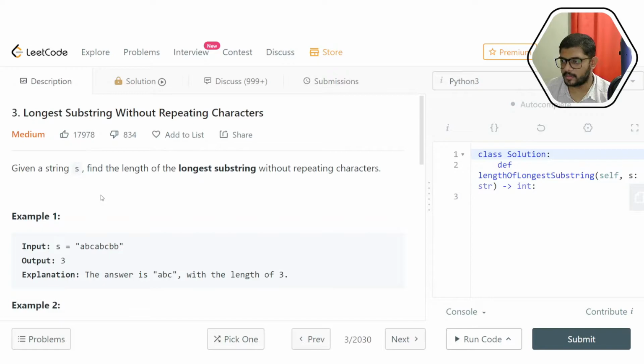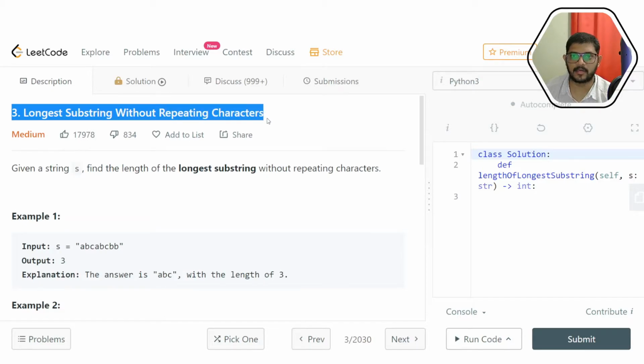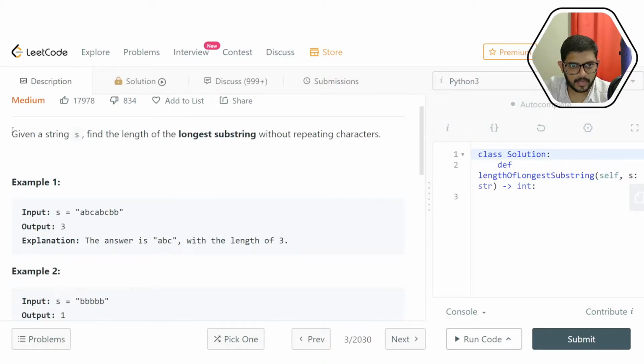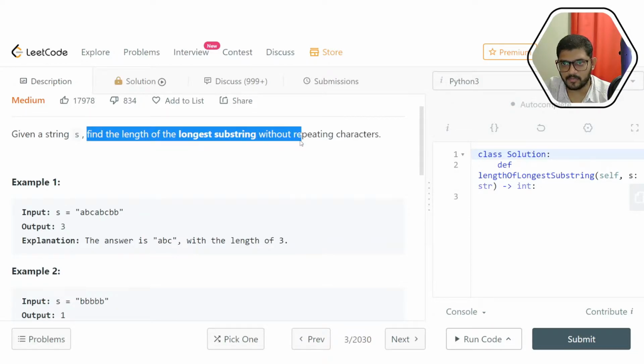Hi everyone, in this video we are going to discuss problem number 3, the longest substring without repeating characters from Leetcode. It's a medium problem, and let's read the problem description. Given a string S, we need to find the length of the longest substring without repeating characters.